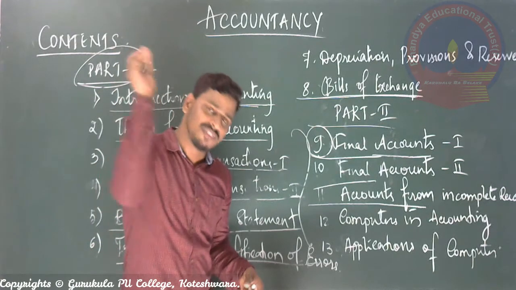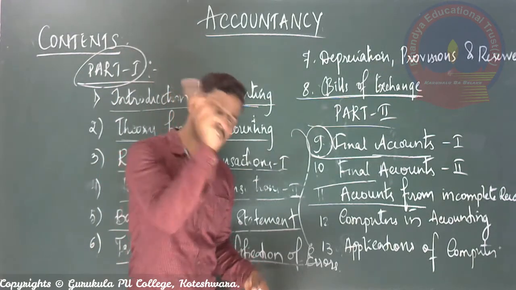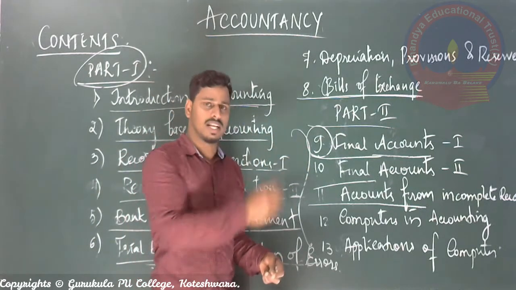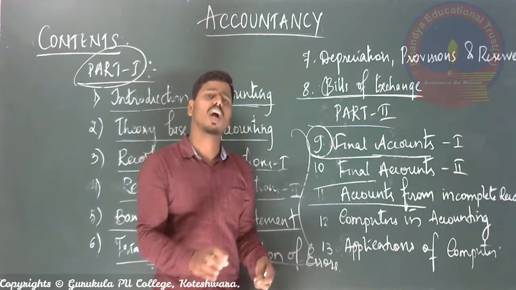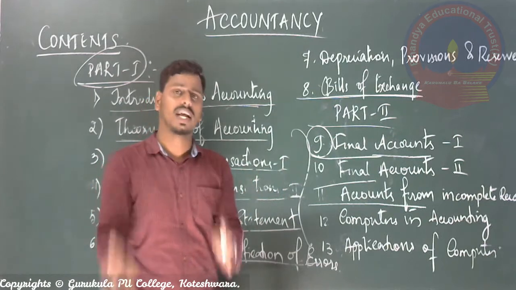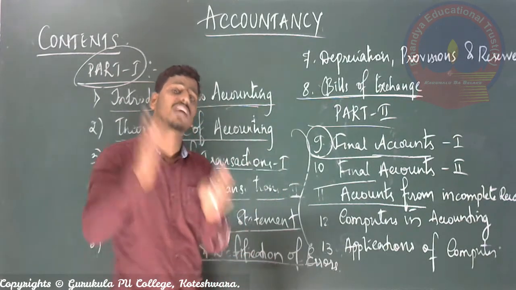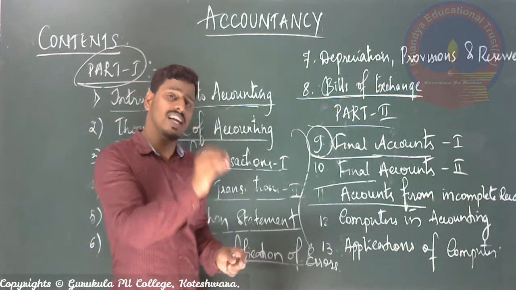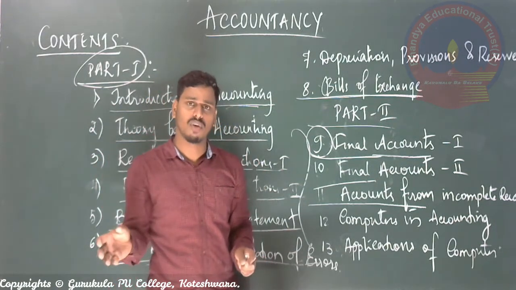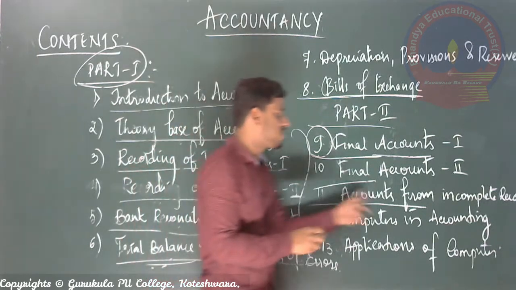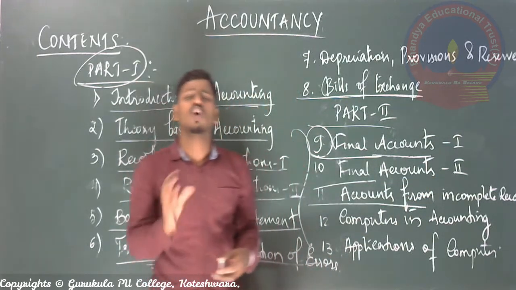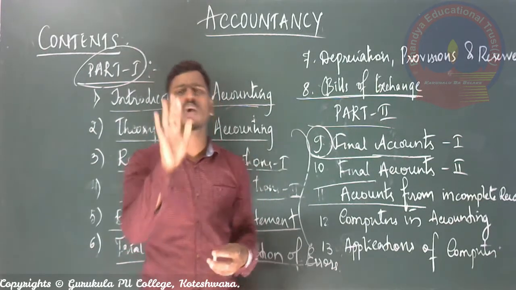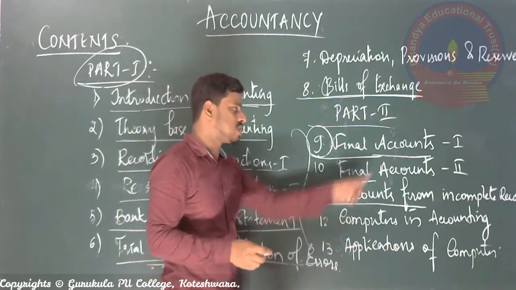According to accounting, everything you need to record, even a 1 rupee transaction should be recorded. But because of the reasons I told you, if you record only the things required to calculate the amount of profit, and take those only for the calculation of profit, those are called accounts from incomplete records. Normally, sole proprietorship businesses or small tiny business organizations follow this, called accounts from incomplete records.